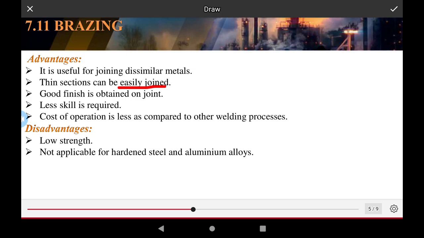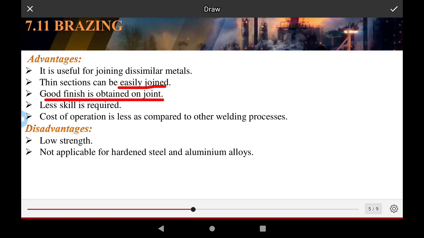The joint is made very fast and easily, and a good finish is achieved on the joint.